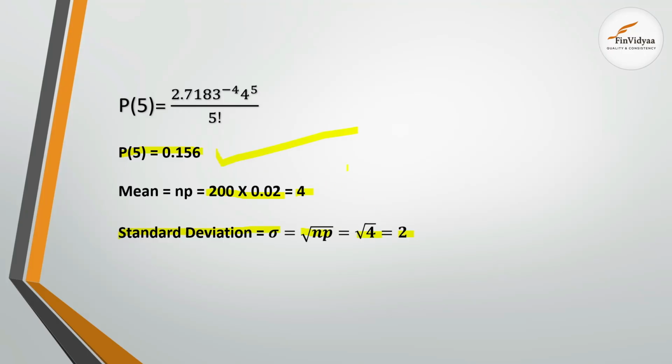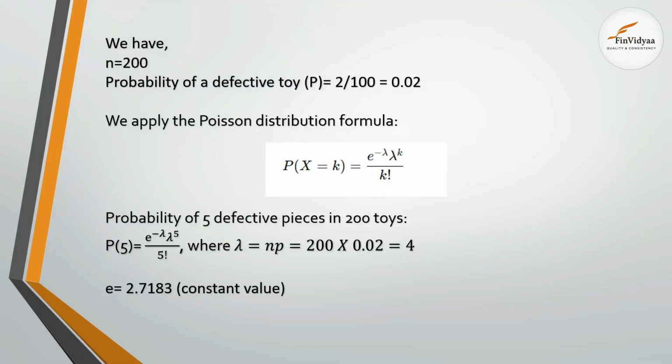So we have found the probability, we have found the mean, we have found the standard deviation. For your better understanding, I'd like to repeat this question once again. So we had total number of toys 200, probability that 2%, that is 0.02, are defective in every lot. When we apply the Poisson distribution formula, we put the values and get this equation where lambda equals NP, that is 200 into 0.02, that is 4, and the value of e we are already given.